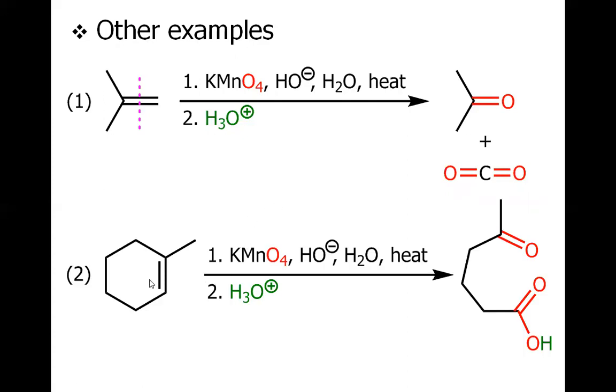For this cycloalkene, this CC double bond will be broken from here, and we have the ketone here and the carboxylic acid here, because first of all, this CC bond will be broken. We will have ketone, and here we will have the aldehyde, but this aldehyde will be immediately converted into the corresponding carboxylic acid under this oxidizing agent.